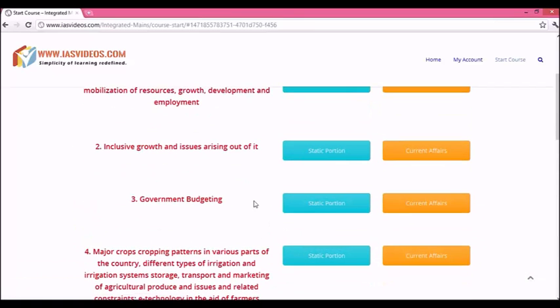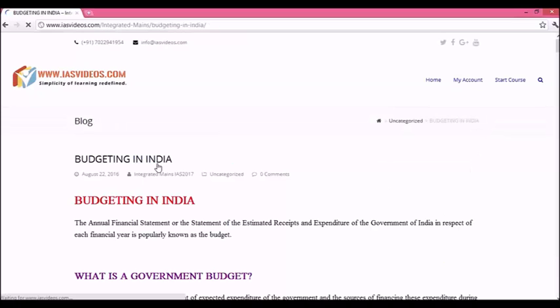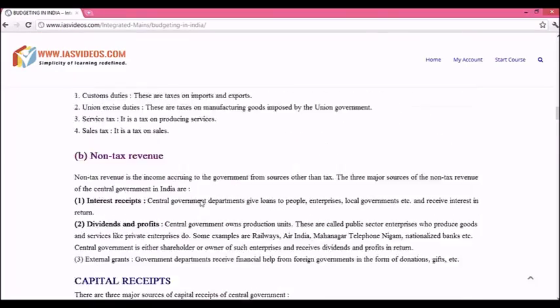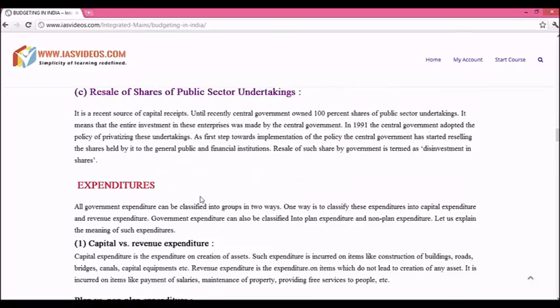Now let us click on GS paper 3. We will take a look at government budgeting. If we click on the static portion, click this link here. Now these are the basic things that you need to know. Remember, to build a better answer, these basic concepts are very much necessary.